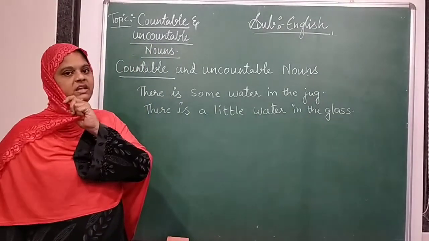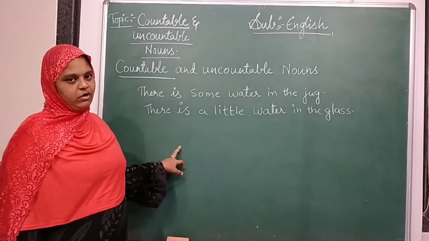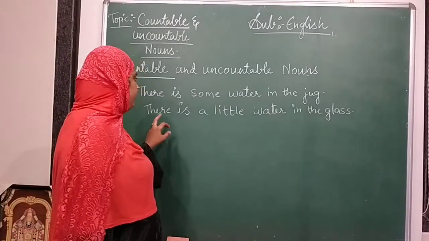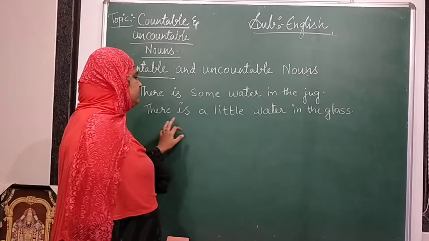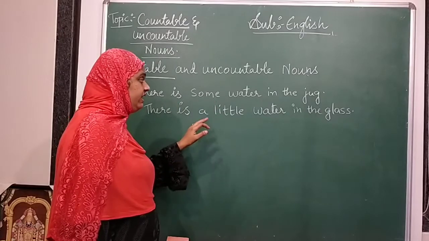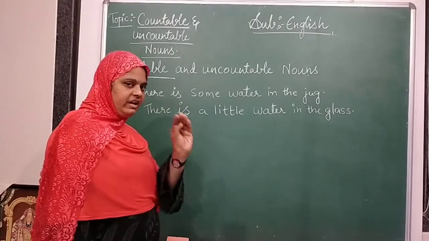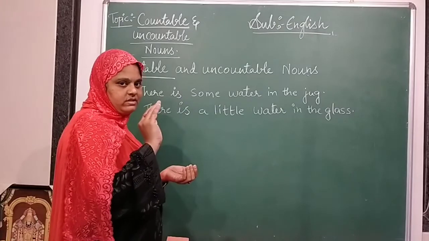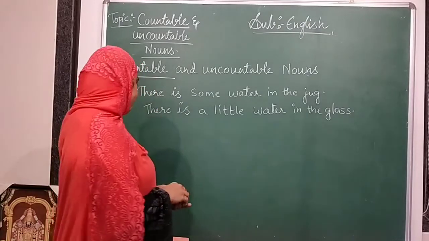Some water is there in the jug. We can use this for uncountable nouns. I am talking about uncountable. Countable, you are clear. For uncountable, there is some water in the jug. There is a little water in the glass. In the glass, little water is there. In the jug, some water is there. Some water, little water.